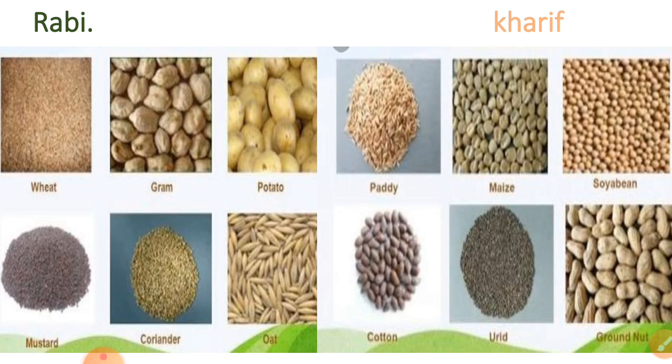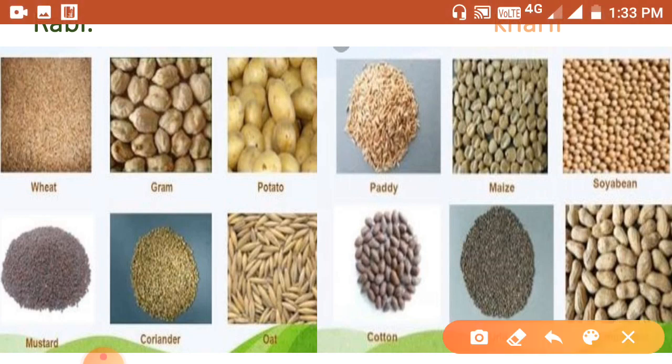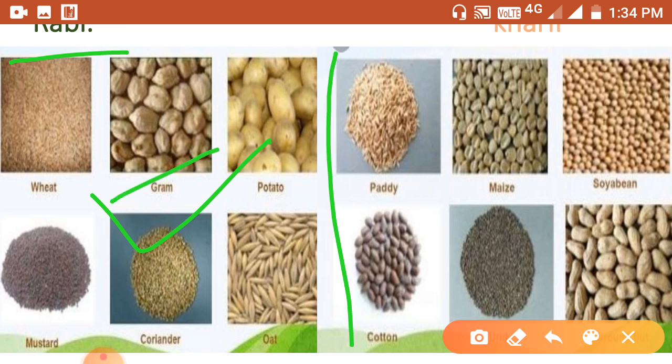So you can see here, these are the Rabi crops. Rabi crops are those which are sown during winter. These crops are grown in the winter. Rabi crops are sown at the beginning of winter, October or November, and harvested in March or April. That is why Rabi crops are called winter crops. Examples: wheat, gram, potato, mustard, coriander, oats and so on.